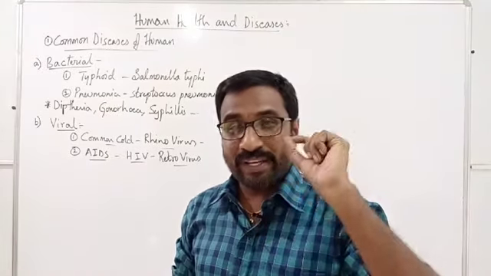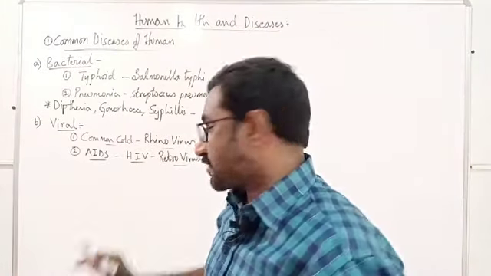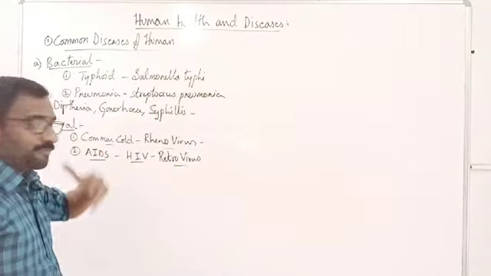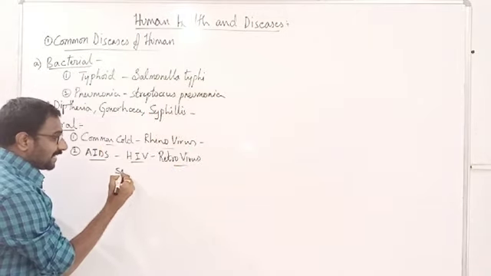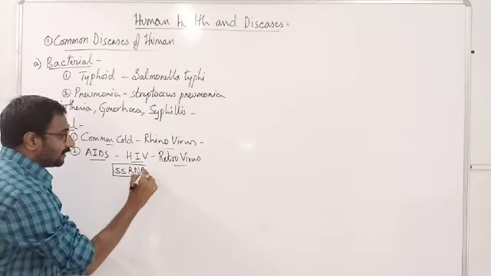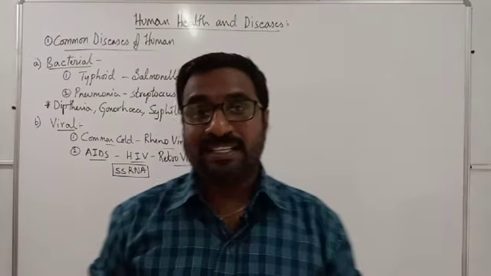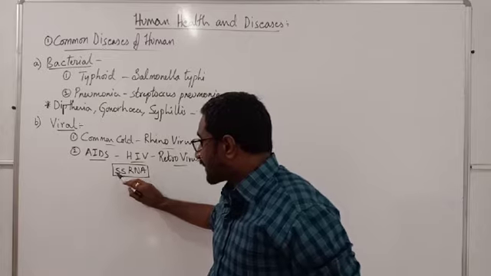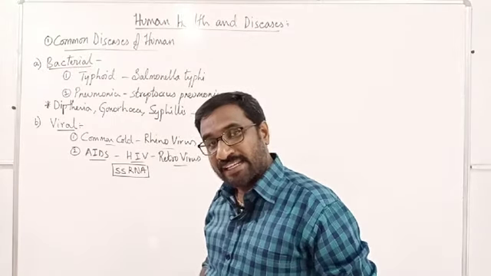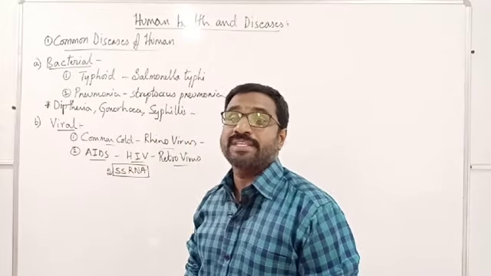The virus which has RNA as the genetic material is called a retrovirus. So single stranded RNA is the genetic material for this retrovirus, especially for AIDS. That is, single stranded RNA viruses. Two single stranded RNAs will be present as the genetic material.